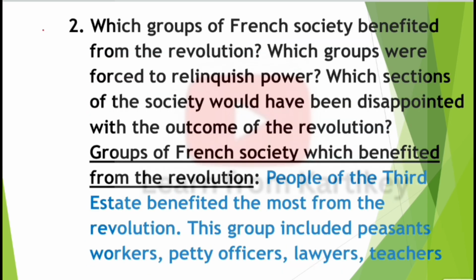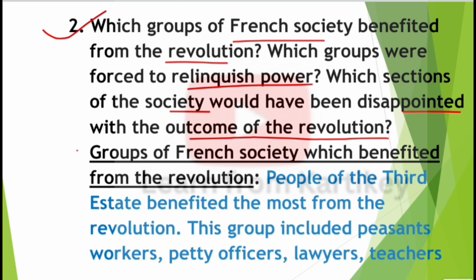So next question, question number 2. Which group of French society benefited from the revolution? Which groups were forced to relinquish power? Which section of society would have been disappointed with the outcome of the revolution? So first, the group of French society which benefited from the revolution. People of the third estate benefited the most from the revolution.